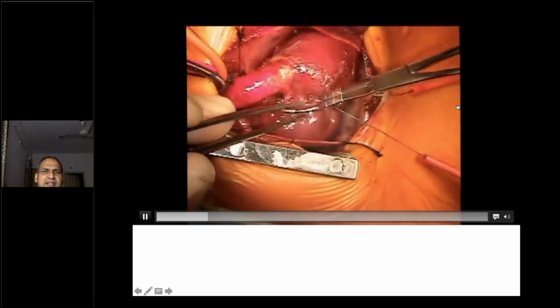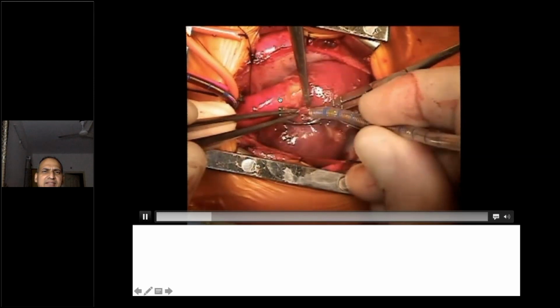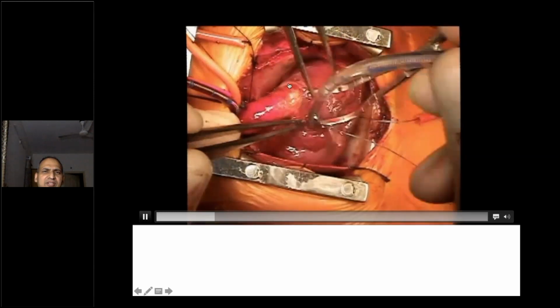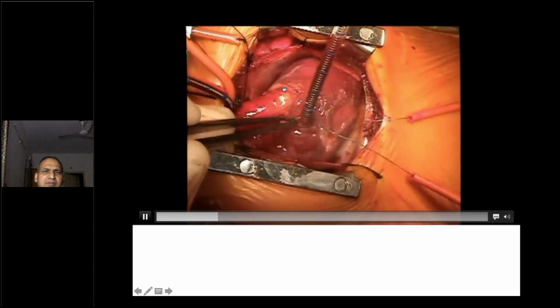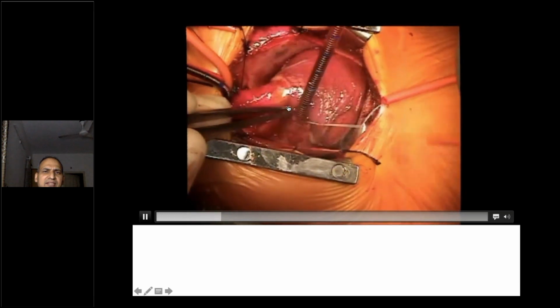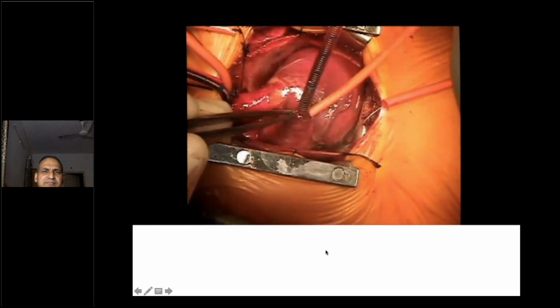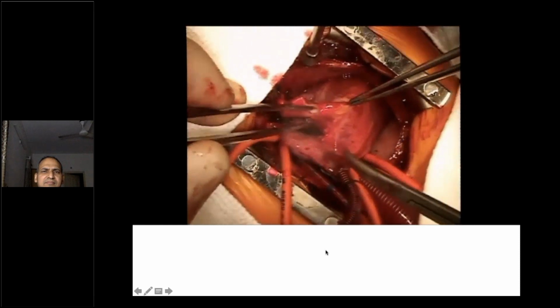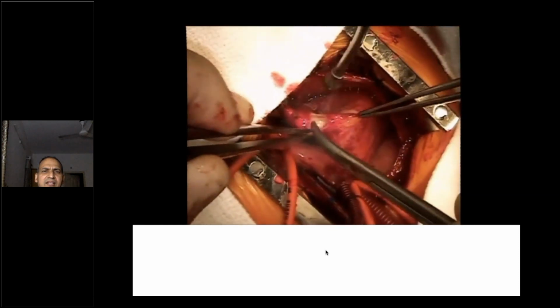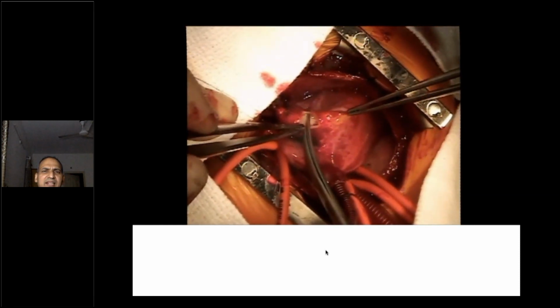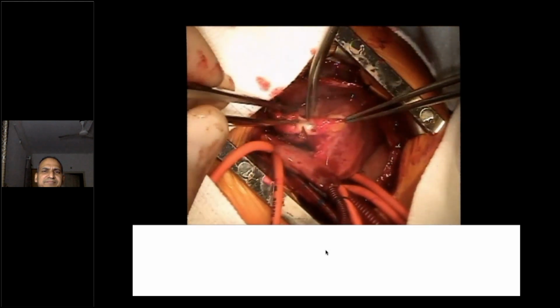That's the right ventricle from where this aorta is arising. Pulmonary artery is posterior. You can see the coronary, one coronary, left coronary here. Right coronary is arising from this area. There's the aorta. We are transecting the aorta, dividing completely.